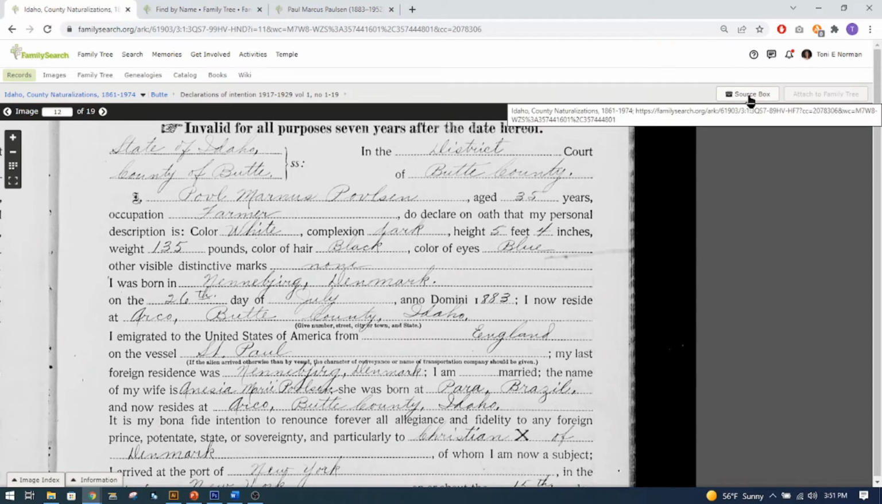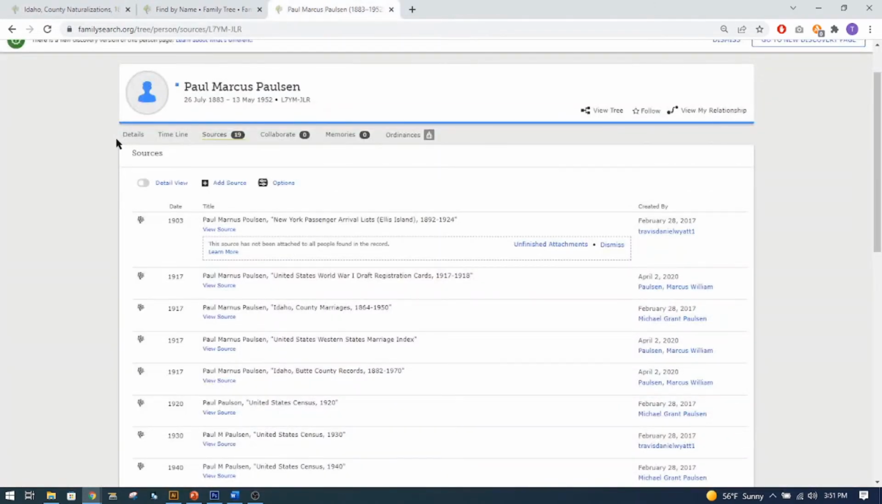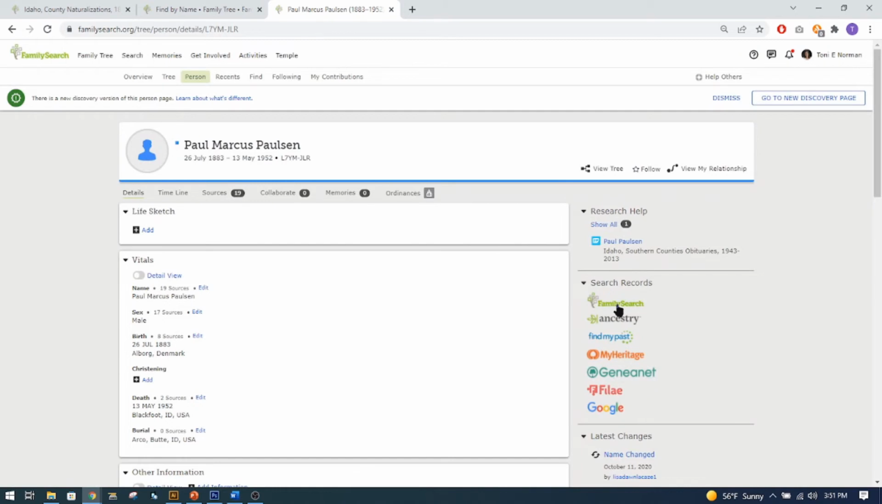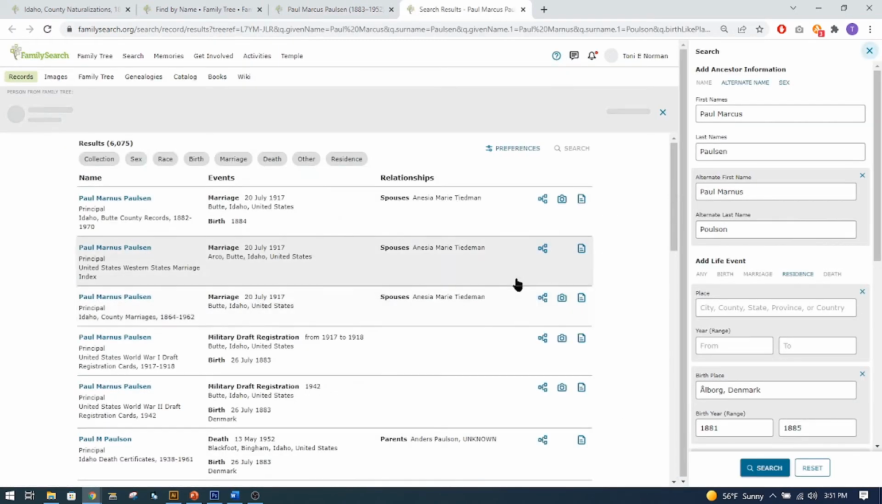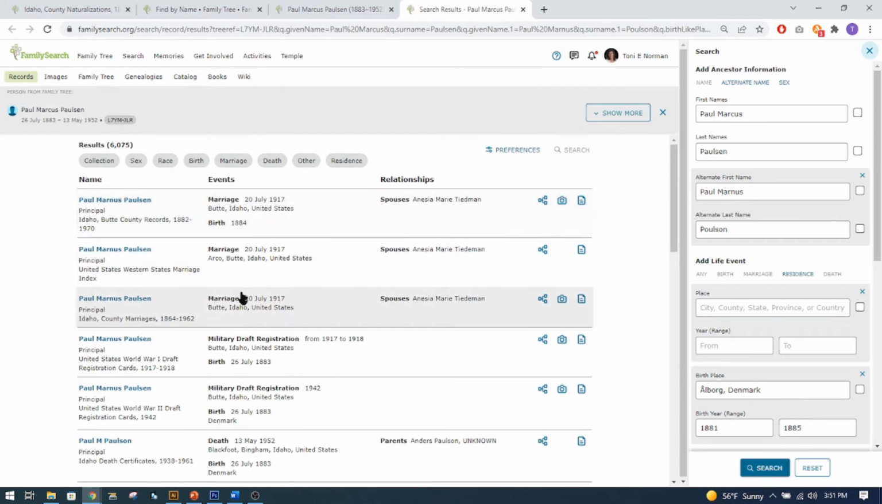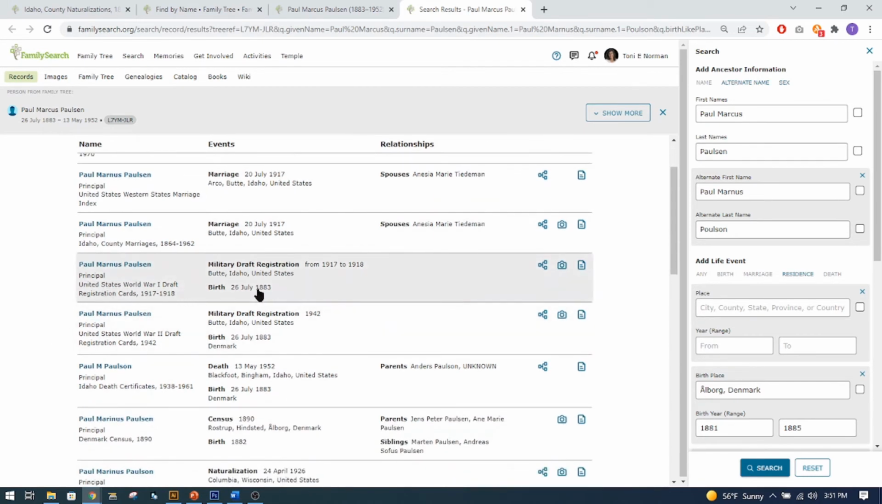Well, I'm going to show you one other thing. Sometimes you can come over here to FamilySearch to search the records, and sometimes it will come up, and then you can attach it. You click on their name, and then it comes up over here, and you say attach the record. But as I look down here, I found different things. This is a military draft, 1917 to 1918. That one's already attached. They show you that it's attached.